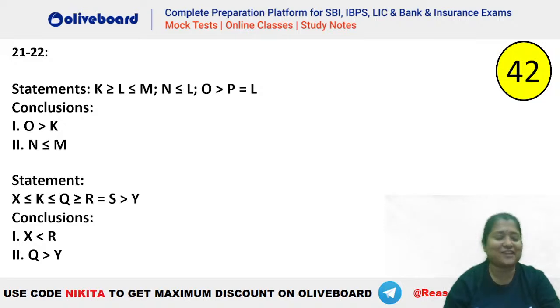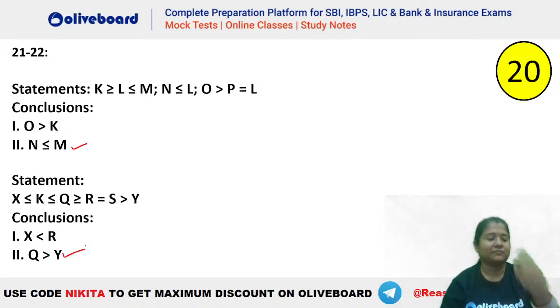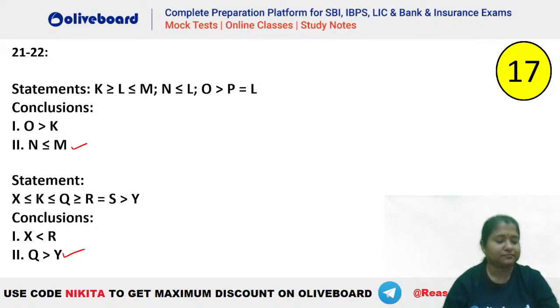Ayush, I'm seeing you after a very long time. How have you been? Okay, only two. B. Okay, only two. 21 is only two. Second. What about 22? I'm great, Ayush. Okay, 22 is also only two. 21 and 22 both are only two. Okay. Freeze your answers, guys. The time's almost up. Both only two.